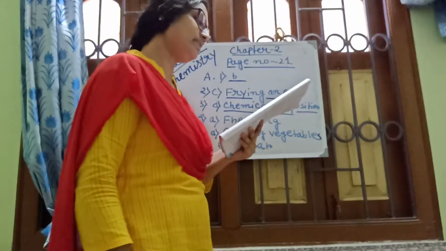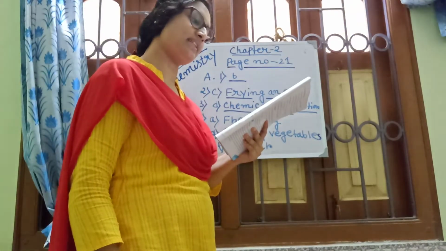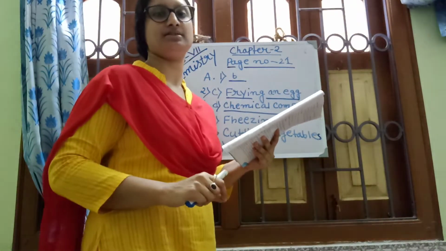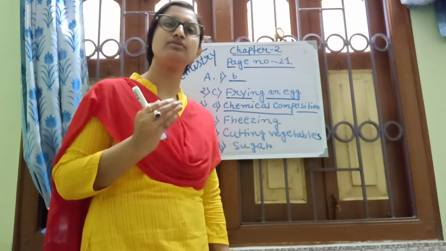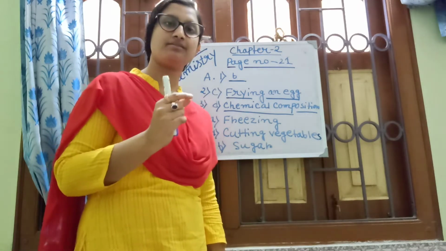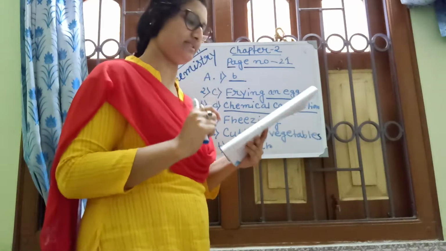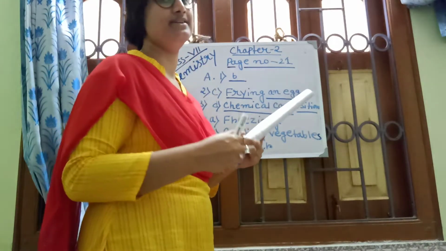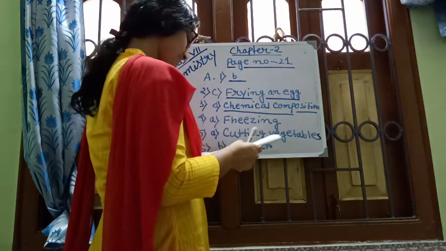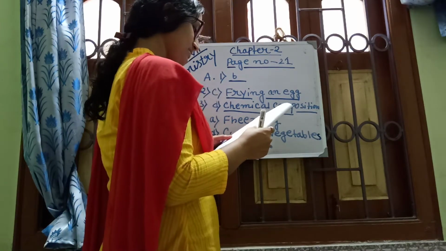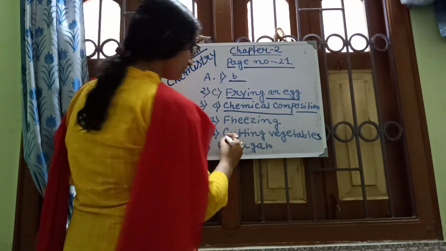And which of the following is an example of a physical but irreversible change? Actually, physical change is usually reversible, but one example of an irreversible physical change is cutting vegetables. This is number 5.